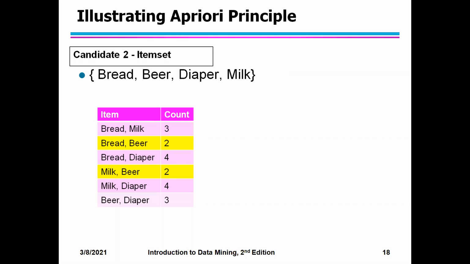Okay. After I generate the candidate 2 item set, next you have to see which are the items which satisfy the support of 3. So how many of them do not satisfy? All those highlighted in yellow do not satisfy the support of 3. So what I will do, I will eliminate these 2, and in turn I will get another table where you are going to show which is the frequent 2 items.